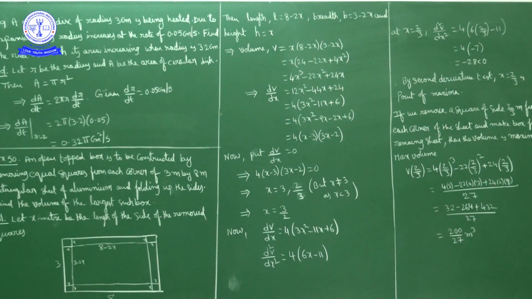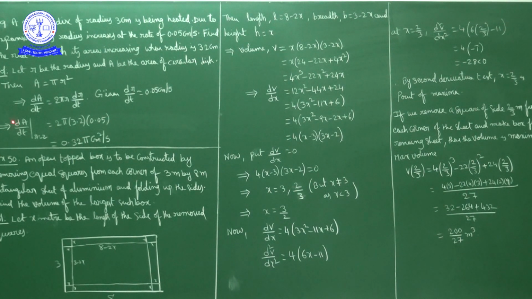So what is given? Also increasing when the radius is 3.2 centimeter. At r equal to 3.2 centimeter we have to find. So dr by dt is given, we have to find dA by dt when r is equal to 3.2 and dr by dt is equal to 0.05 centimeter per second. Area of circle is pi r square, dA by dt is equal to 2 pi r into dr by dt, where dr by dt is given as 0.05, and at radius r equal to 3.2.